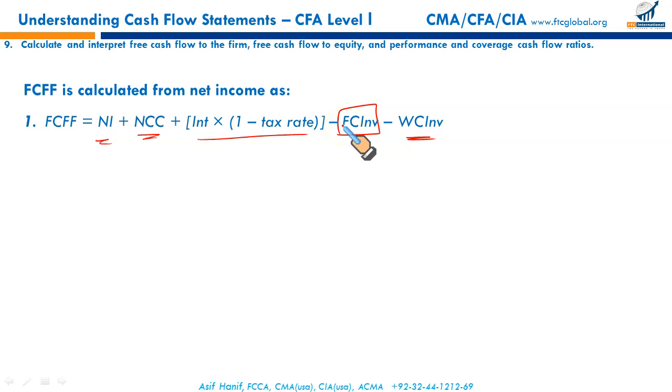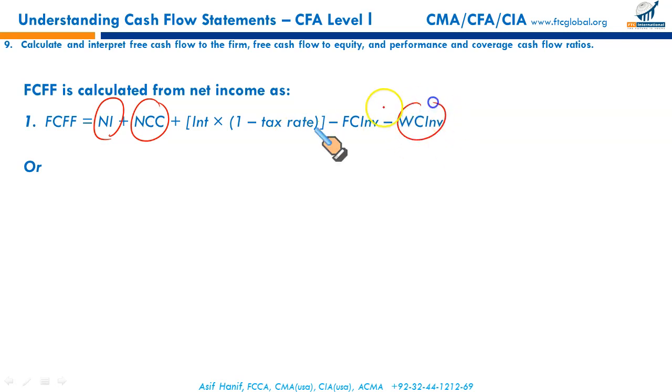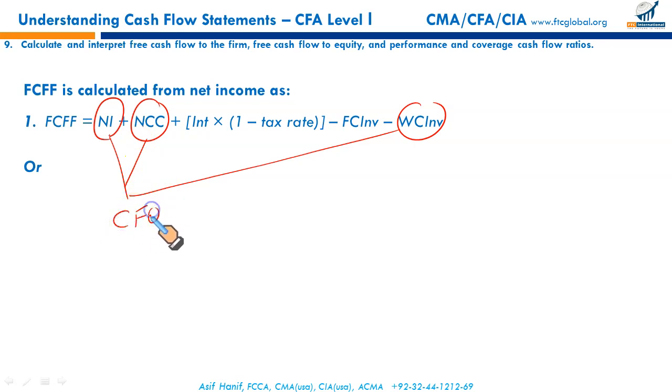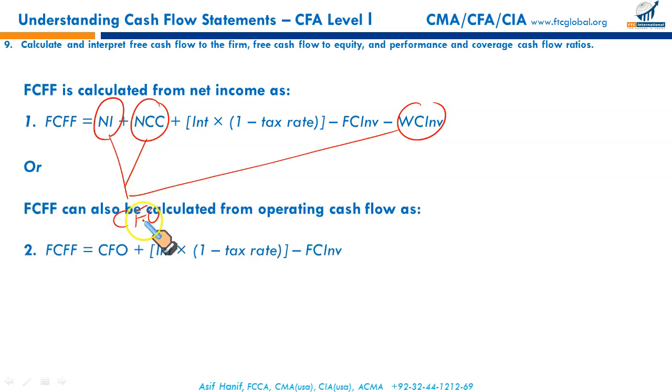This is the cash available to the firm for discretionary spending. There are two ways to calculate it. One is given above. The other is if you just add these three together, net income, non-cash charges, and working capital adjustments, they are all added, and they give you cash flow from operations. The rest of it is as it is, after-tax interest and fixed capital investment. So technically they are the same. In this case, we have just taken the cash flow from operations. In the other one, we have given the split numbers. This will give you the free cash flow to the firm.